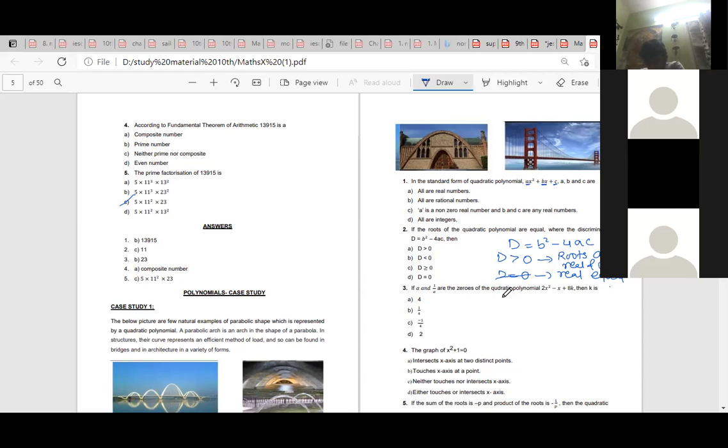For the fourth one, it is option C, right? Yes, option C. The graph of x square plus 1, that means x square is equal to minus 1. So x value will be square root of minus 1. That means the roots are